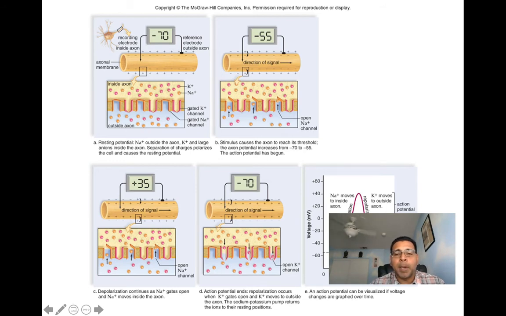With potassium channels open, potassium is going to rush out of the cell, and this takes the positive charge out of the inside of the cell, bringing us back down to our negative reading of minus 65 millivolts. So we're back at our resting potential where we said the cell is polarized. It just underwent depolarization and repolarization to become polarized again. So that's one action potential, that's one signal. We can see here this voltmeter recorded this action potential, this voltage difference, as it made its way across that axon.